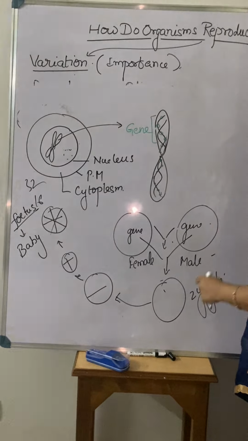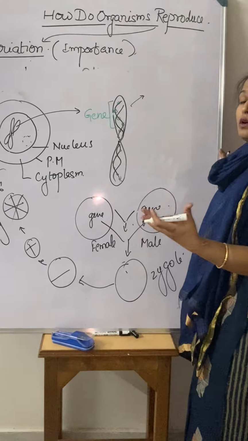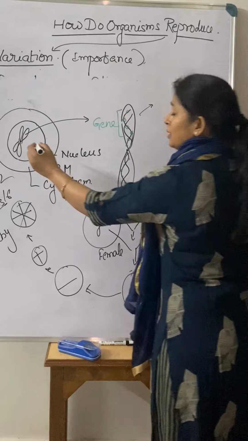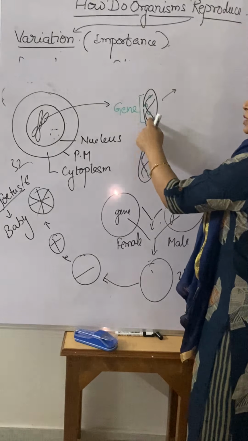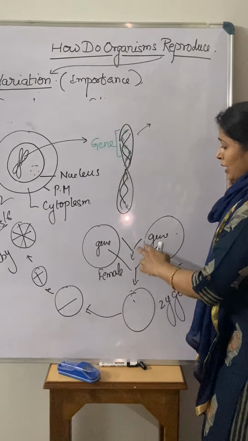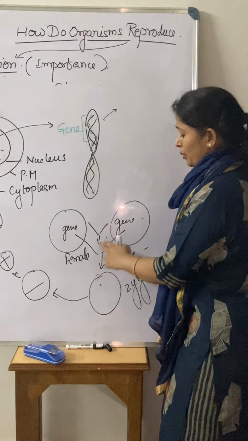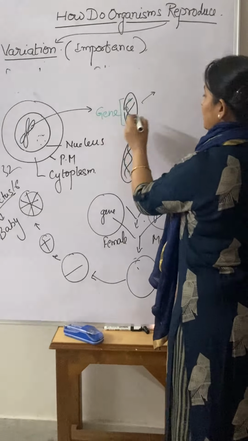Now the point is this: when the cells are dividing, DNA is migrating. DNA has information in the form of genes. So what should we know about DNA? DNA is an information source of all characters, and this DNA is present in the chromosomes. It's a master copy of all the genes. When there is a fusion, this master copy gives that information to the next cell.